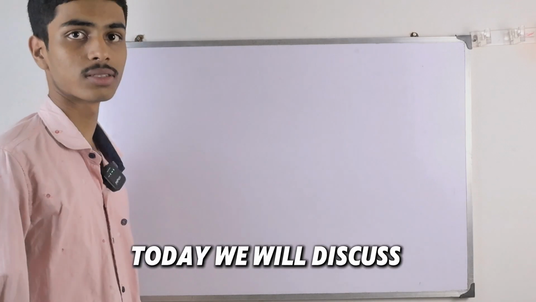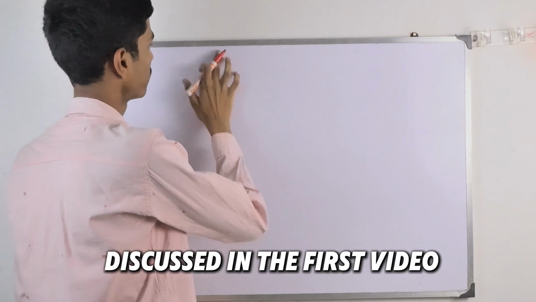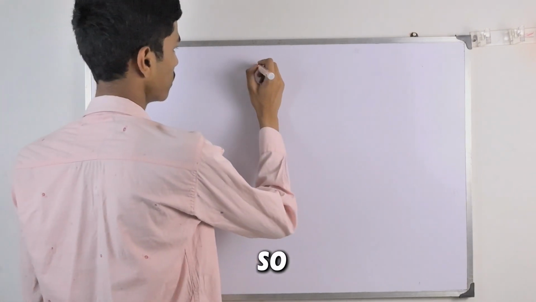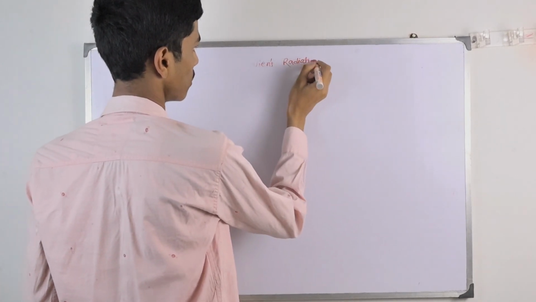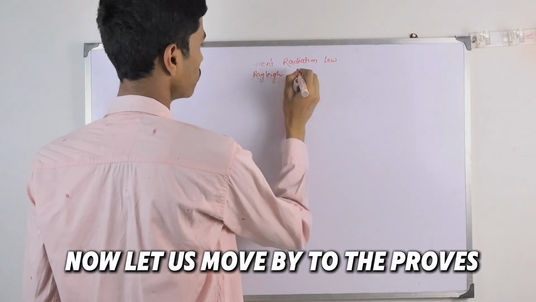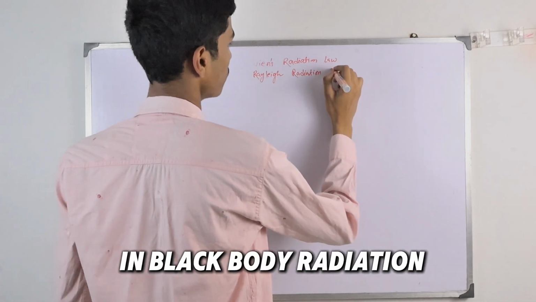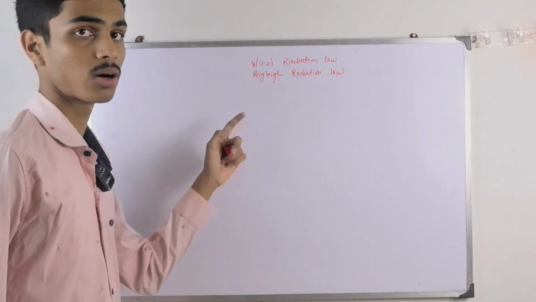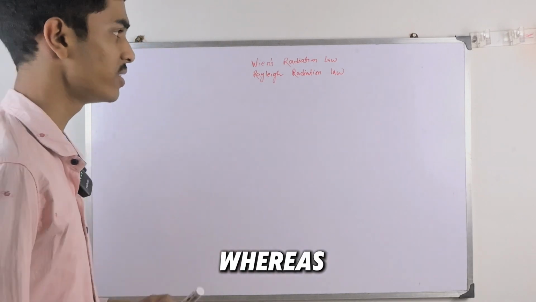Hello, today we will discuss the second part of the module that we have already discussed in the first video. So we are going to the proof of that section. In the first video we have discussed Wien's radiation law and Rayleigh-Jeans radiation law. Now let us move ahead to the proofs of these two radiation laws by Planck's radiation law in blackbody radiation.